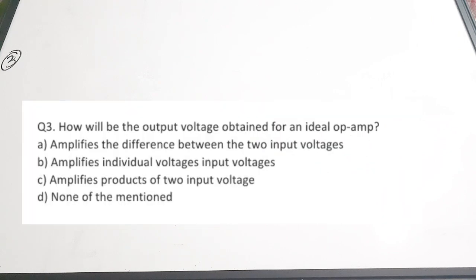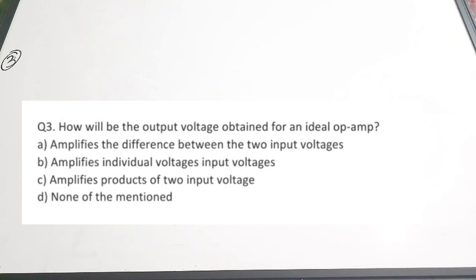So the third question is, how will the output voltage be obtained for an ideal Op-amp? A, amplifies the difference between two input voltages. B, amplifies individual input voltages. C, amplifies product of two input voltages. D, none of the mentioned.